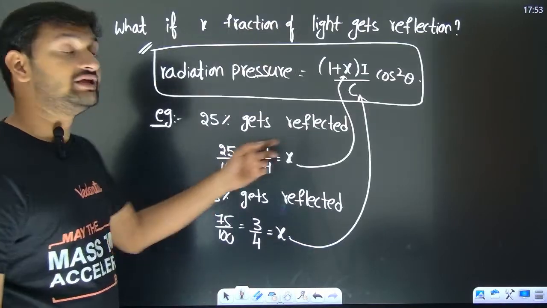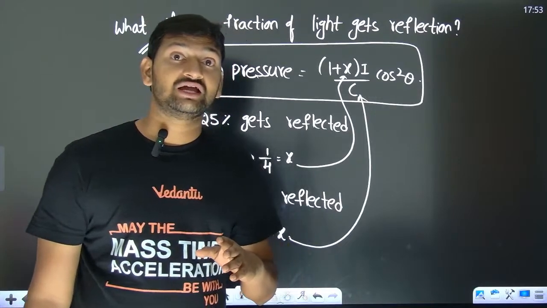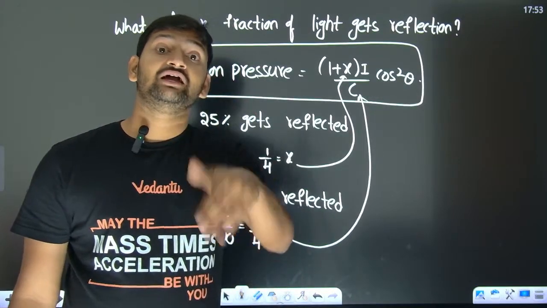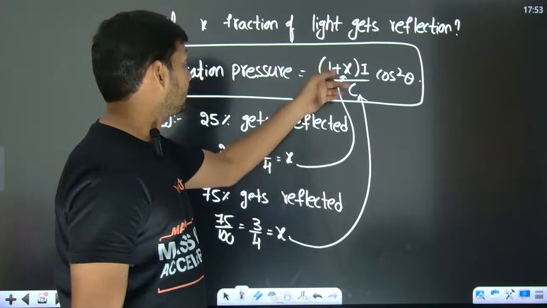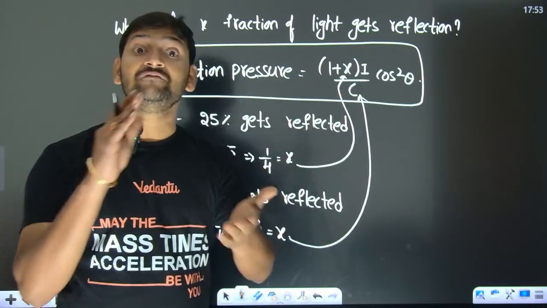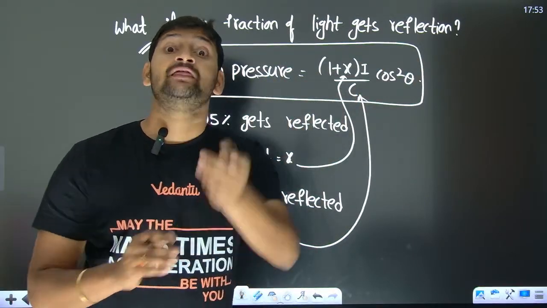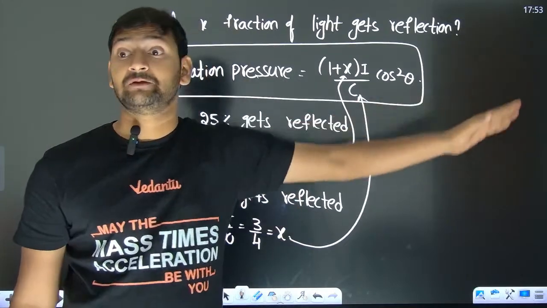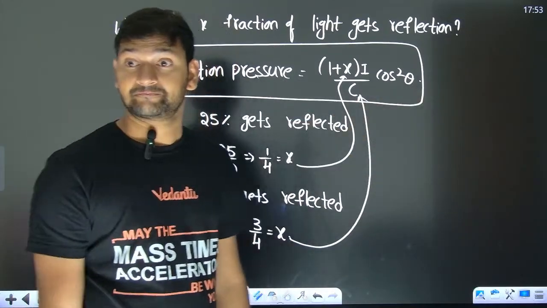And one more thing, anyway you are going to be mugging up 2I by C, I by C and all that stuff. So instead of mugging up those, you memorize this one. In the examination, if oblique incidence comes, there is a high possibility that the majority of people won't get the answer, but you will get it.